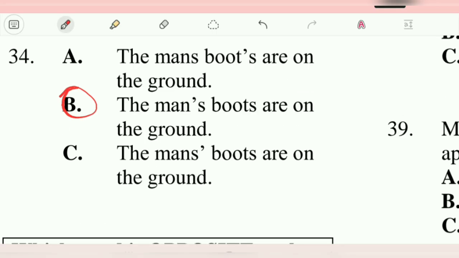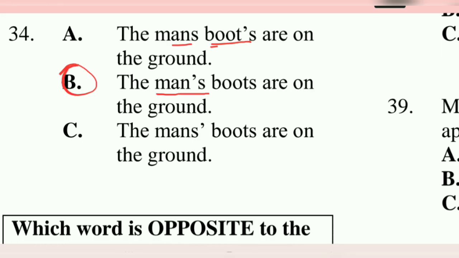Now remember, don't just run and think of a letter. Look at where the S should be. Apostrophe S is to be right after the N, showing that it's just this one man who owns the boots. Alright? A is showing the boots owning the man, and man's is wrong because the plural of man is not man's, it's men. And C is just wrong all over for boots and mans.